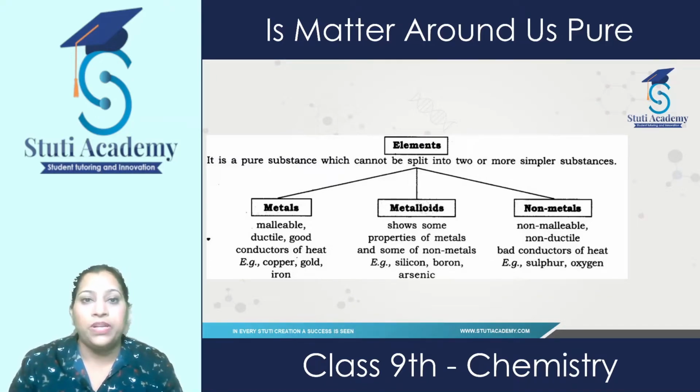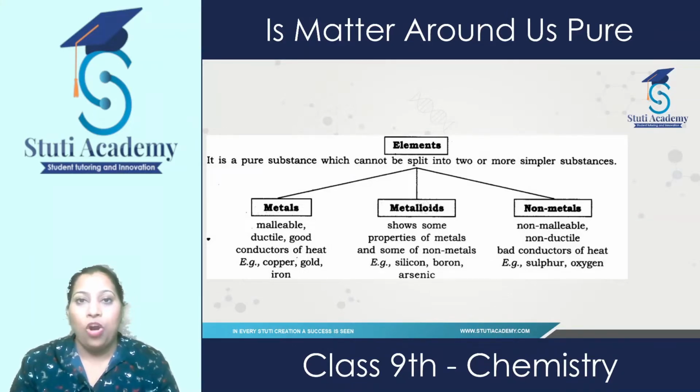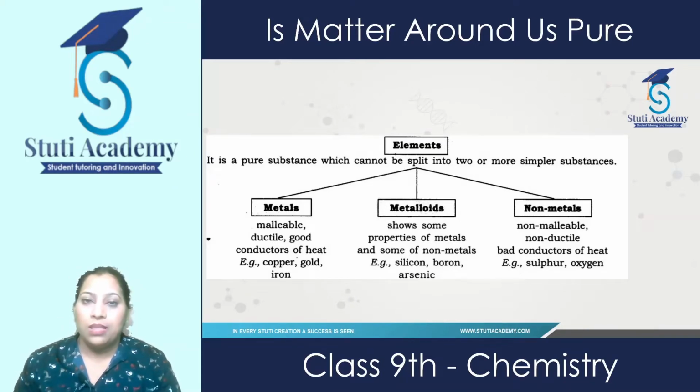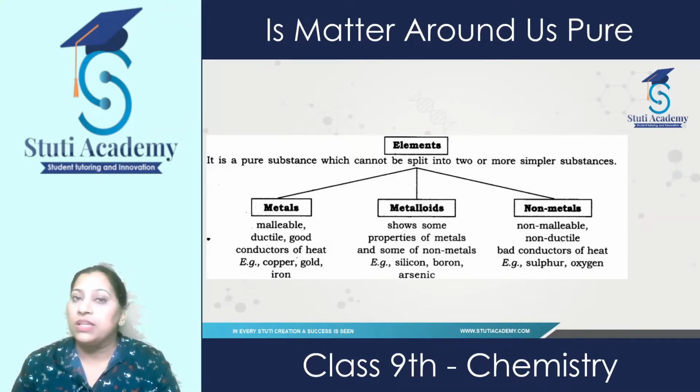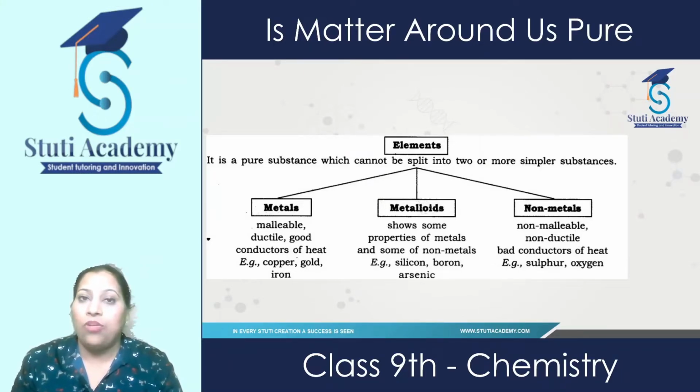So these are the properties of metals, and the examples of metals are copper, gold, aluminium, iron. Non-metals have properties exactly opposite to those of metals. They are non-malleable; we cannot convert them into sheets, like oxygen, nitrogen, sulfur. They are non-ductile; we cannot convert them into wires as well. And they are considered to be bad conductors of heat. Examples of non-metals: sulfur, oxygen, nitrogen.